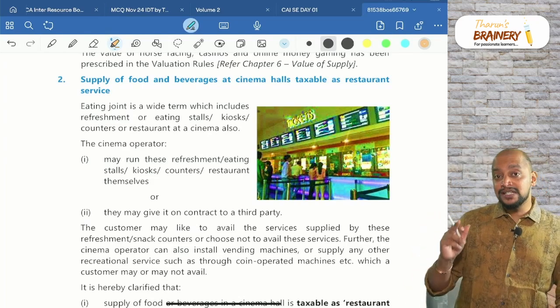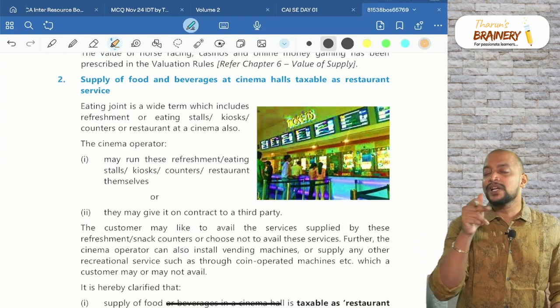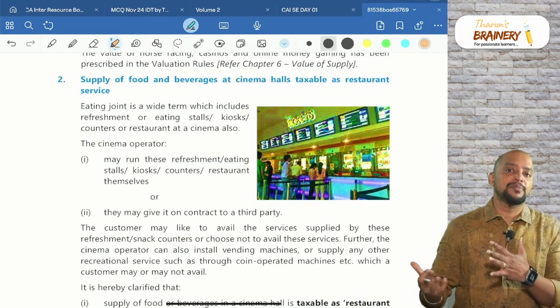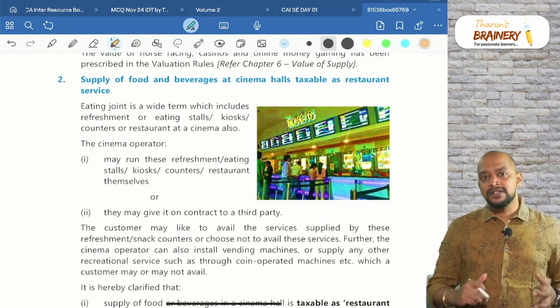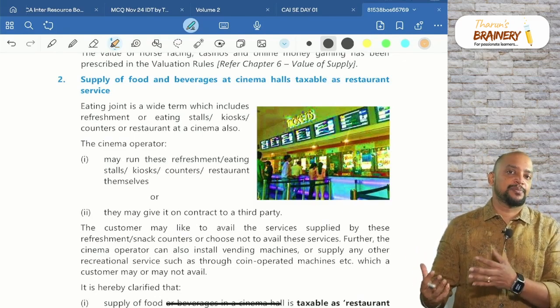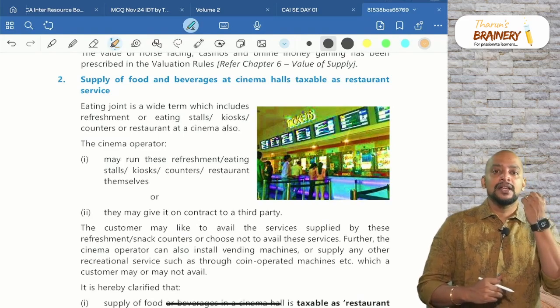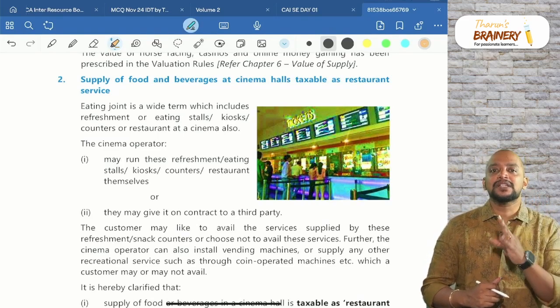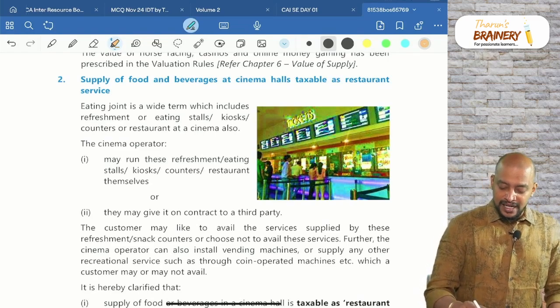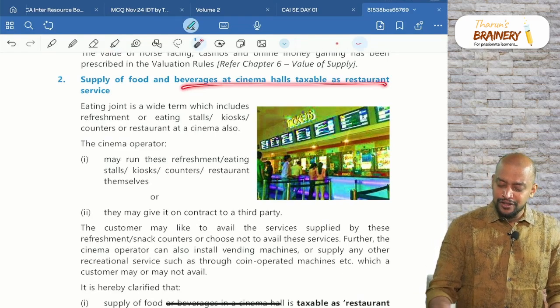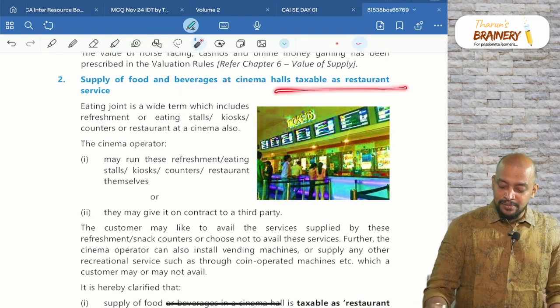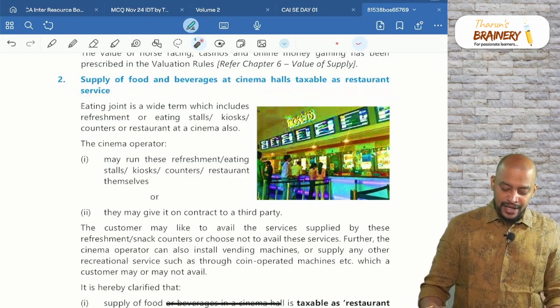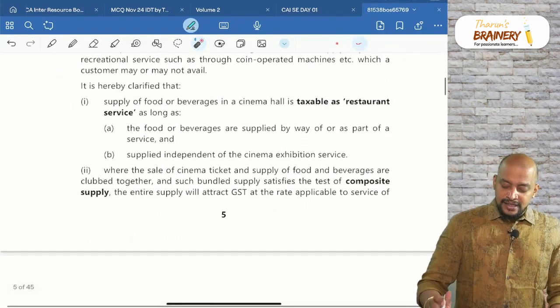The rate of GST of the principal supply, that is 28%, may be applied on food and beverages provided it fulfills the conditions of composite supply. What are the conditions of composite supply? All are taxable, naturally bundled in the ordinary course of business, and the principal supply is identifiable. So supply of food and beverages at cinema hall is taxable as restaurant service only, and restaurant